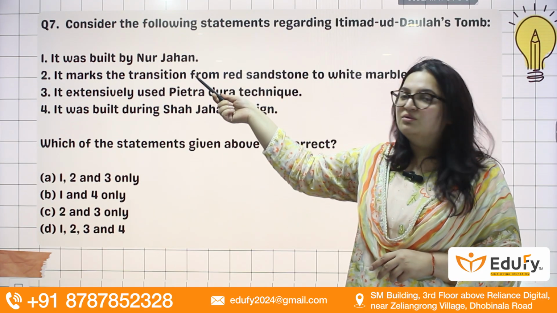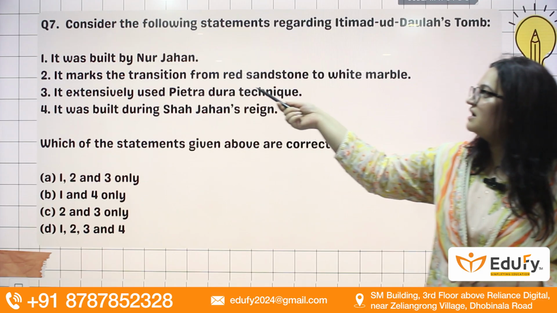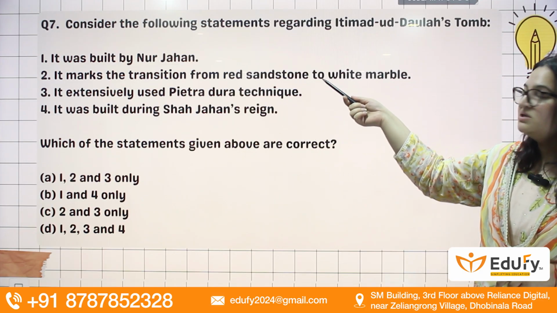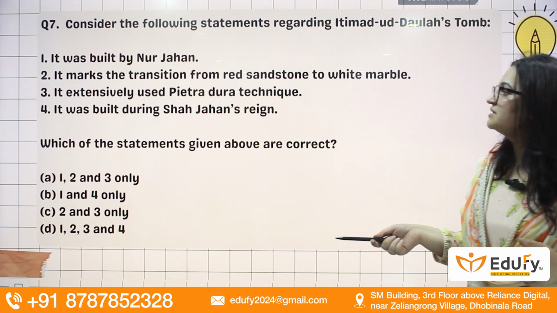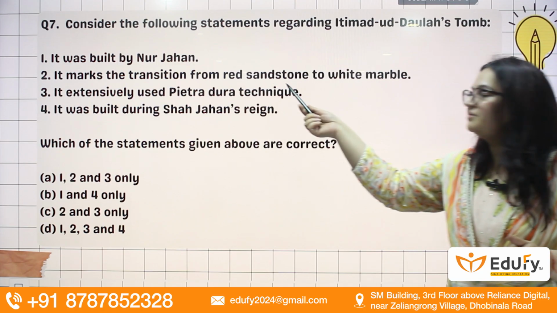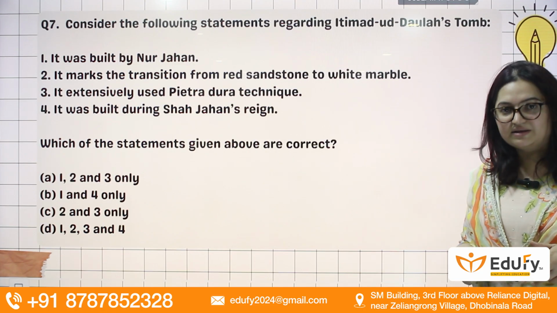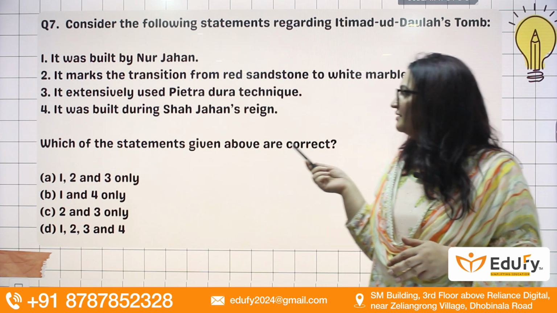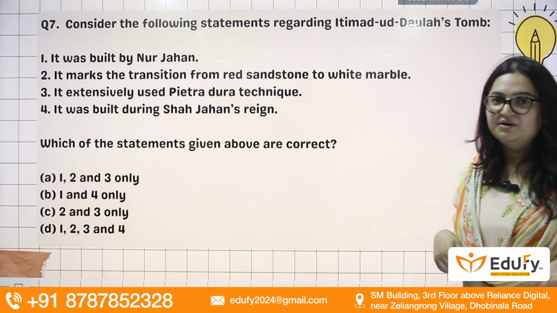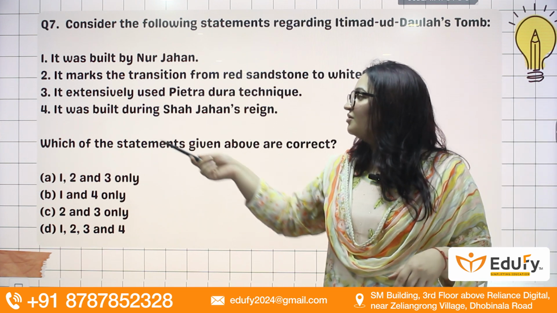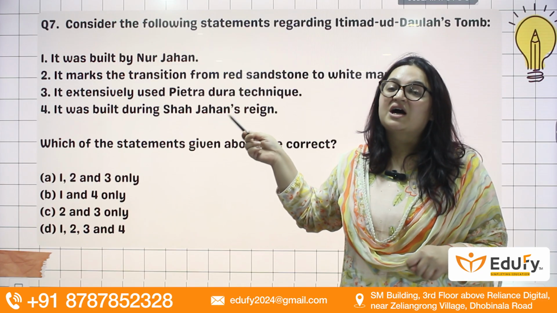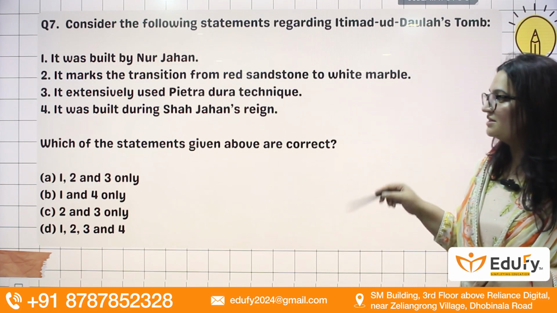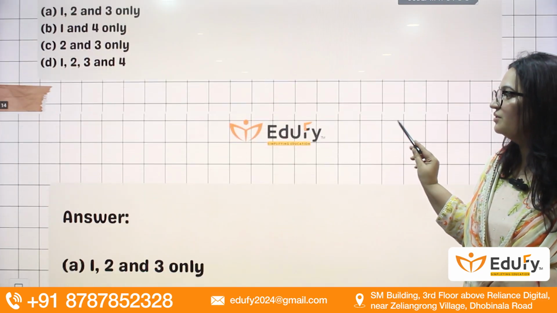Question number 7, with respect to Itimad-ud-Daula's tomb. It was built by Noor Jahan. Yes. Who was Noor Jahan? Write in your comment section. It marks the transition from red sandstone to white marble. Yes, this is also correct. It extensively used the Pietra Dura technique. This is also correct. What is the Pietra Dura technique? Kindly mention in the comments. It was built during Shah Jahan's reign. No, this is incorrect. So answer here will be A, 1, 2 and 3 only.